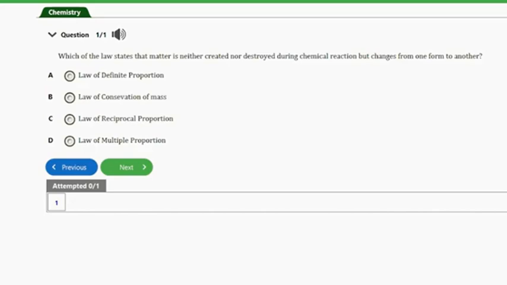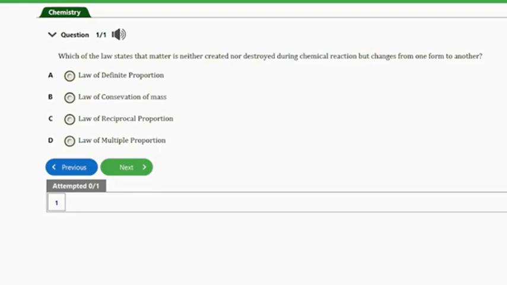The question here says, which of the law states that matter is neither created nor destroyed during chemical reaction, but changes from one form to another? A. Law of definite proportion. B. Law of conservation of mass. C. Law of reciprocal proportion. D. Law of multiple proportion.